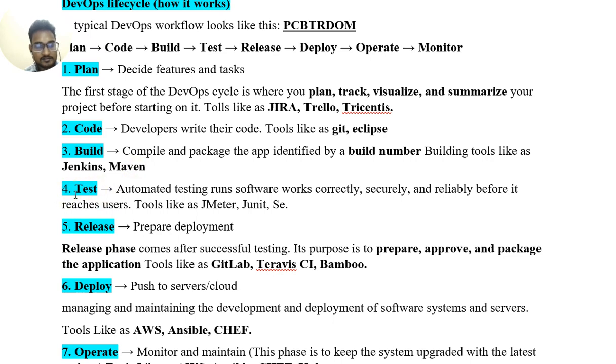Fourth is test. Automated testing ensures the software works correctly, securely, and reliably before it reaches users. Tools like JMeter, JUnit, Selenium. Release: release the prepared deployment. The release phase comes after successful testing. Its purpose is to prepare and package the application. Tools like GitLab, Travis CI, Bamboo.